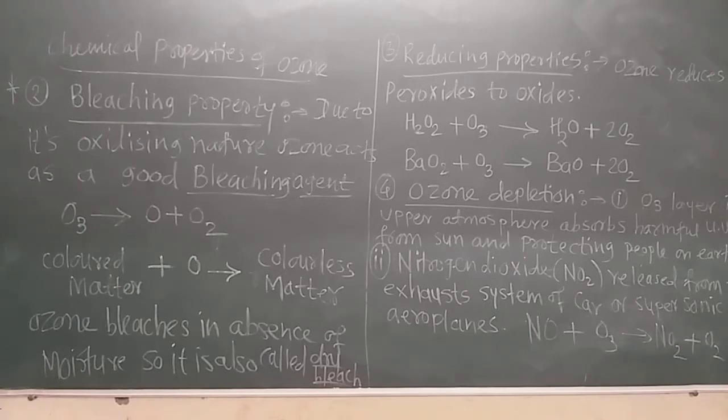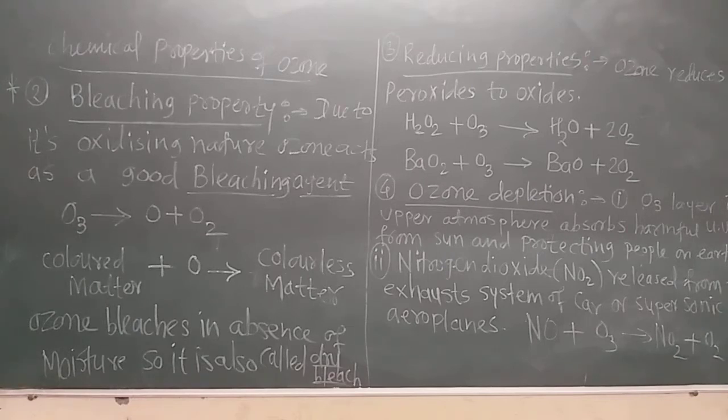So this ozone bleaches and that color matter becomes white. Due to its oxidizing nature, ozone is also a good bleaching agent. Now how does it bleach? From ozone, nascent oxygen can be decomposed.